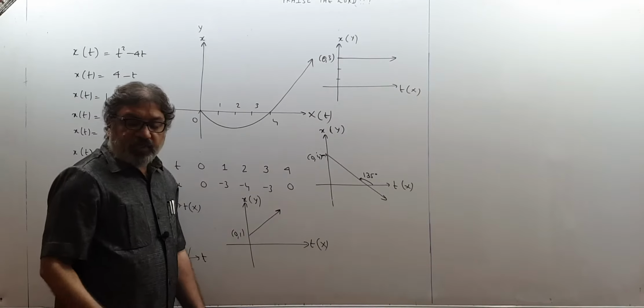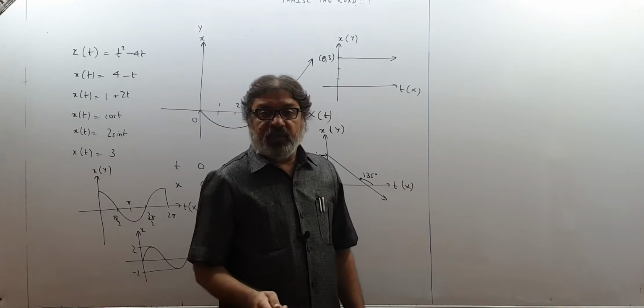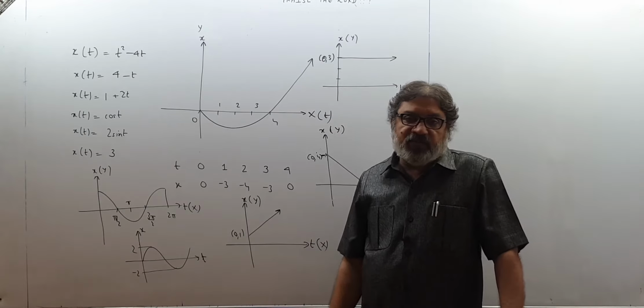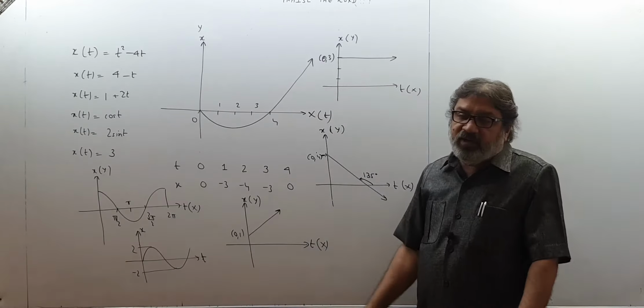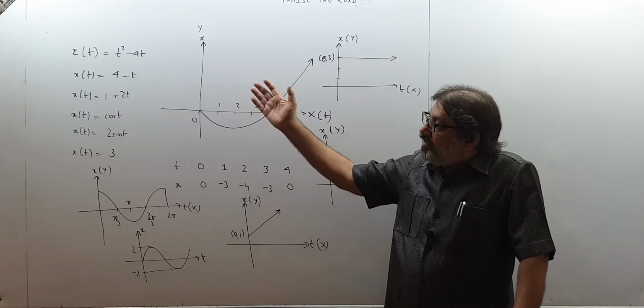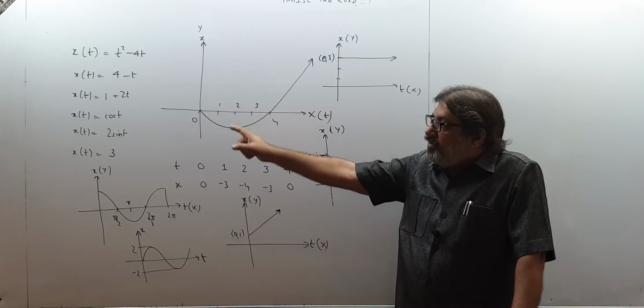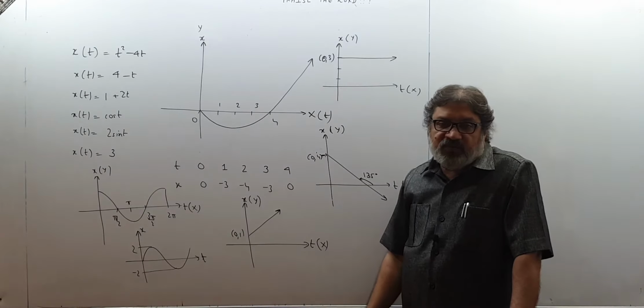So as I told you, we should have information about the position of the body at any instant of time. By drawing the graphs, we will come to know what the position was at different times. At whatever time you want to know the position of the body, put the value of t over there and you will get the answer for position.